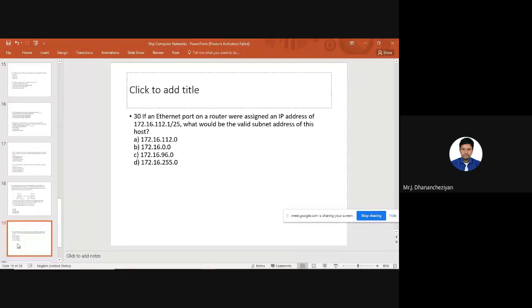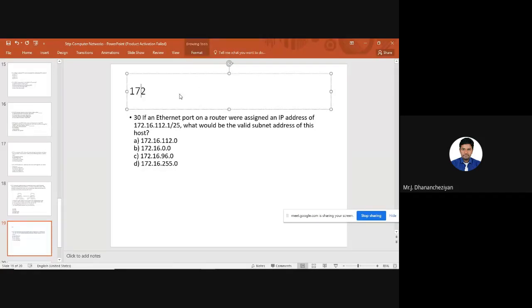What can be a valid subnet address I can choose for the given IP address? So I will solve this here. The given IP address is 172.16.112.1/25, where 25 is the prefix. 25 is the prefix means I am masking the first 25 bits for the network portion. The remaining is meant for the host portion.